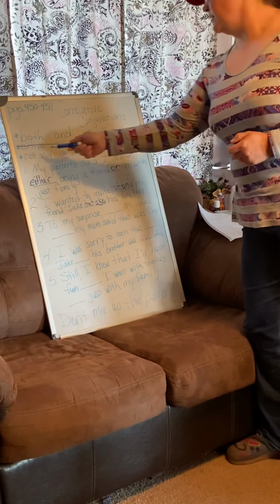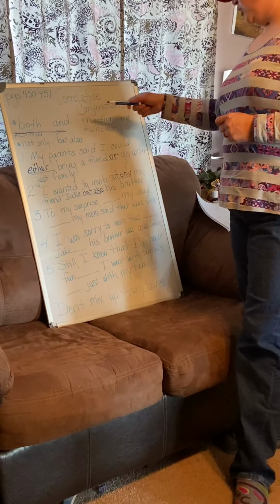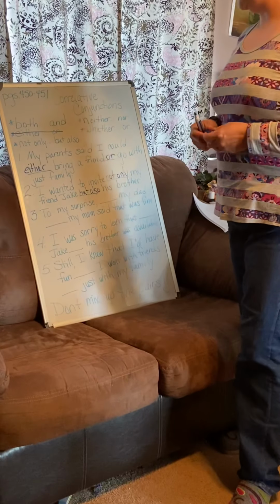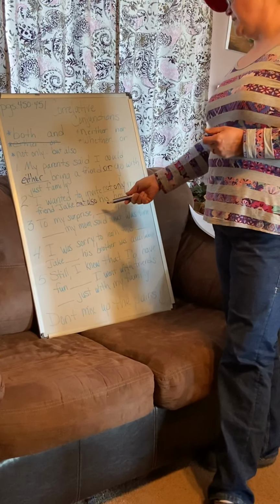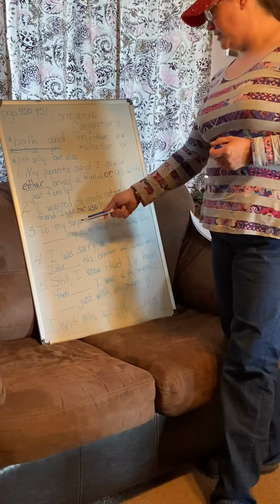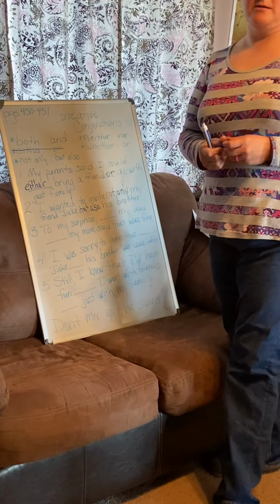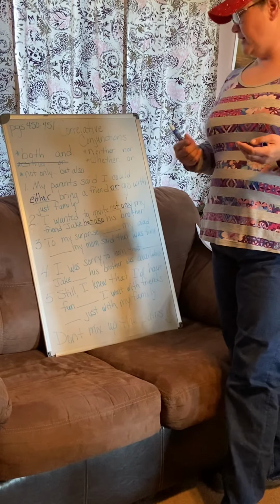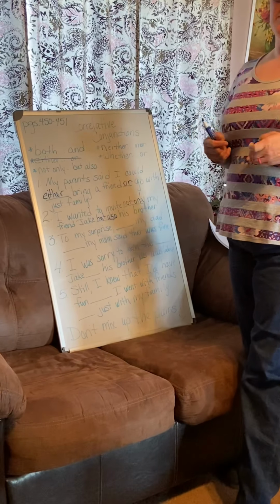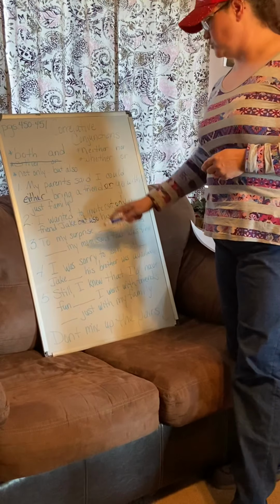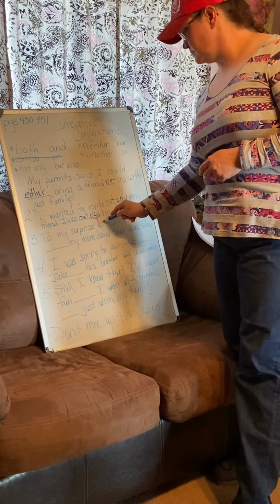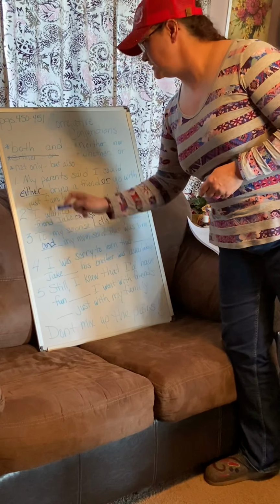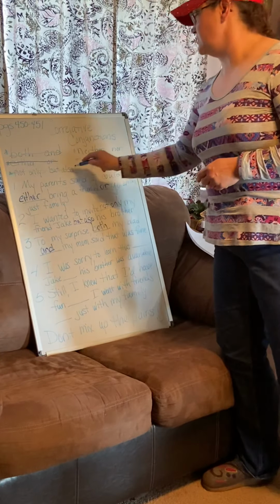To my surprise, both my dad and my mom said that was fine. That sounds fine. You could also look at, to my surprise, not only my dad, but also my mom said that was fine. So if you look at those, it means that both of those choices would be okay. So either one of those would work. We're going to put both/and on those. And we're done with those ones.